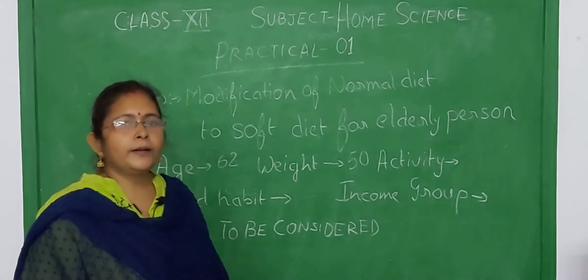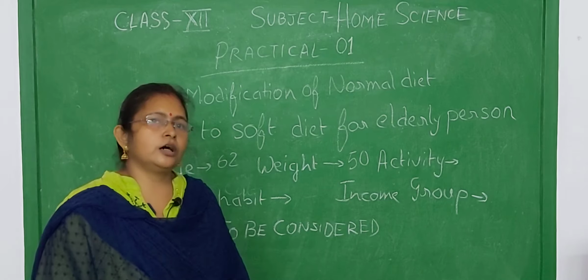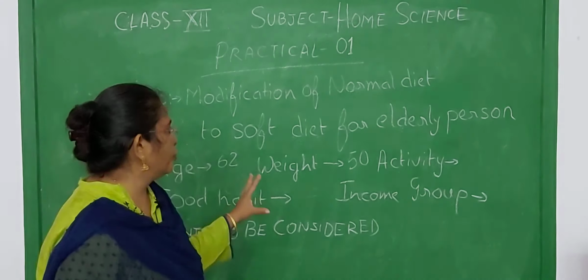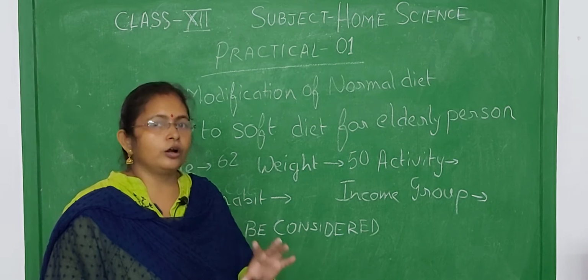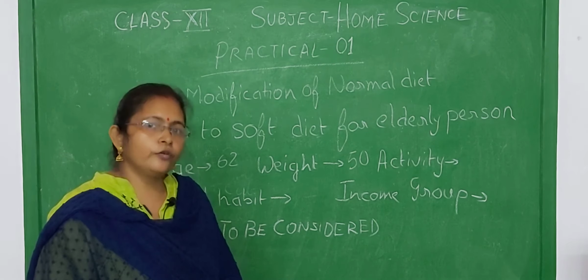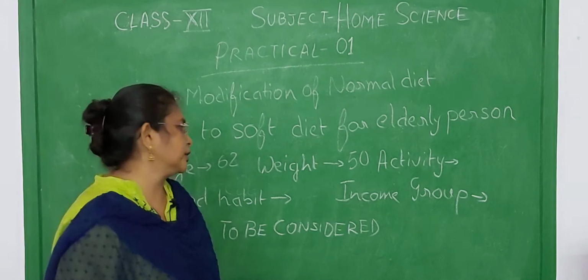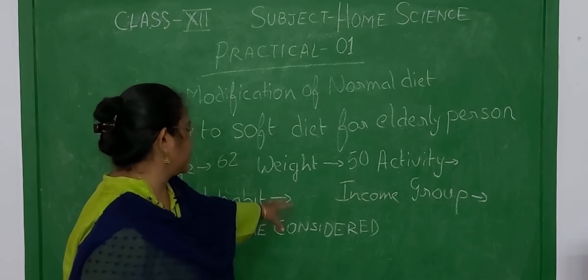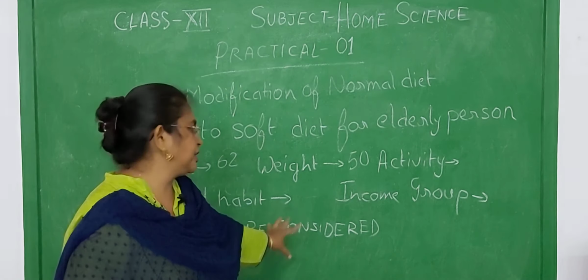The next point is the food habit. Before planning any diet, we have to know whether the person for whom you are making the diet plan is vegetarian, non-vegetarian or pure vegetarian. In the data which you collect for the practical, you will write down the food habit. If the person is vegetarian, you will write down vegetarian.